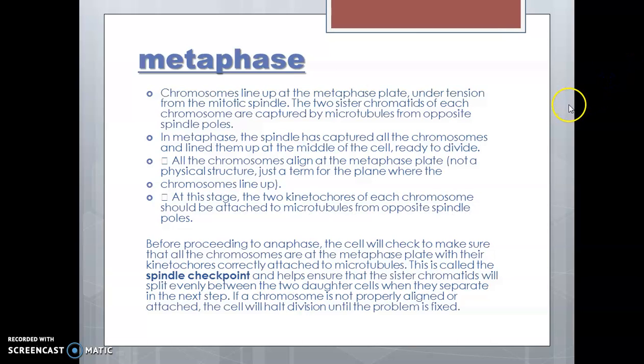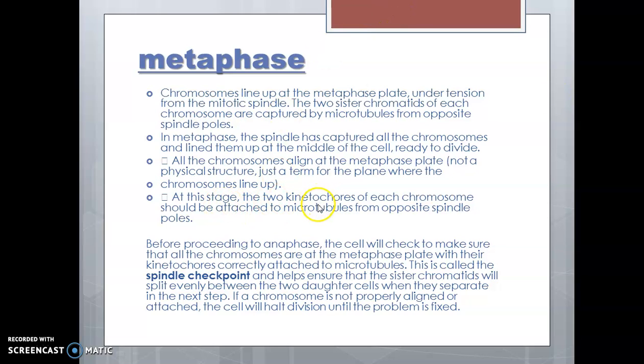Next is the metaphase. Chromosomes line up at the metaphase plate. Under tension from the mitotic spindle, the two sister chromatids of each chromosome are captured by microtubules from opposite spindle poles. In metaphase, the spindle has captured all the chromosomes and lined them up at the middle of the cell, ready to divide.